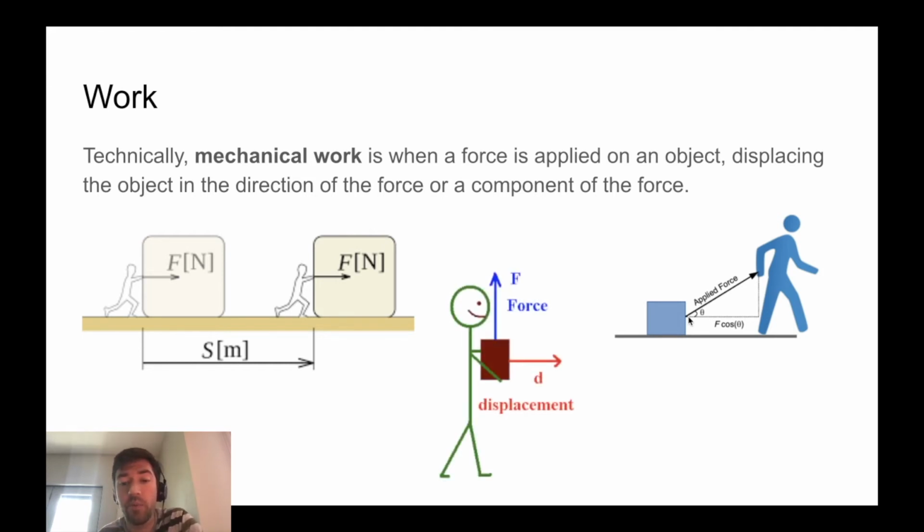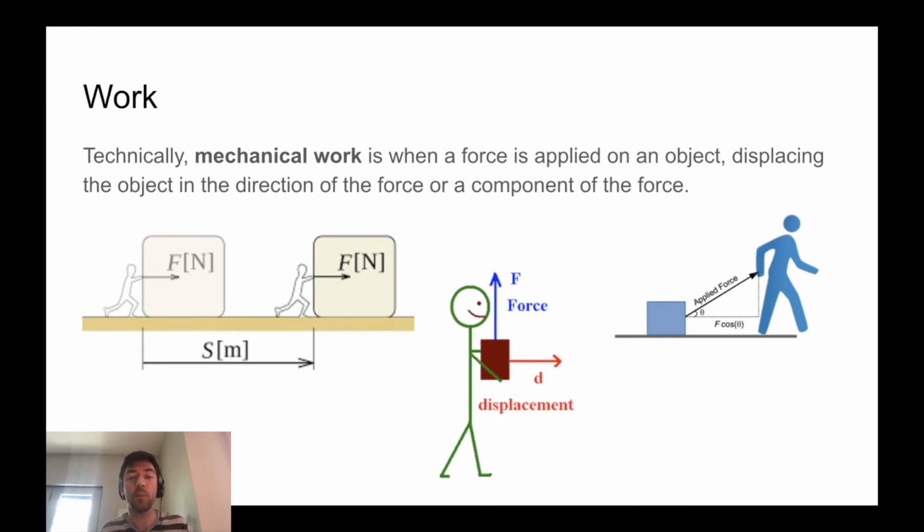In this case, let's say this guy is walking towards the right. He's not throwing the box up or anything. He's just holding the box at the same level. So he's walking towards the right, holding the box. Because gravity is trying to pull the box down, he's applying a force to the box upwards, which is counteracting gravity and keeping the box at the same level.